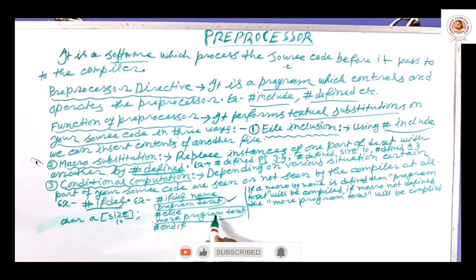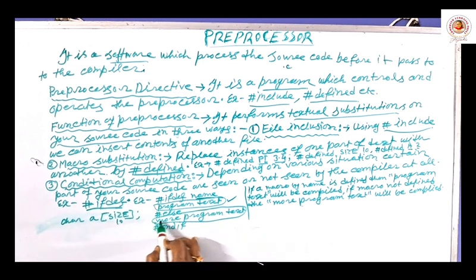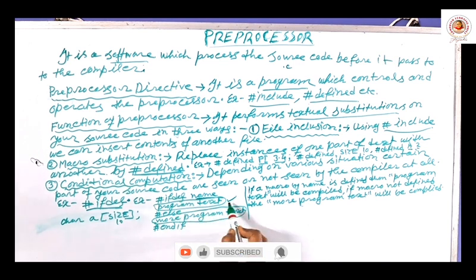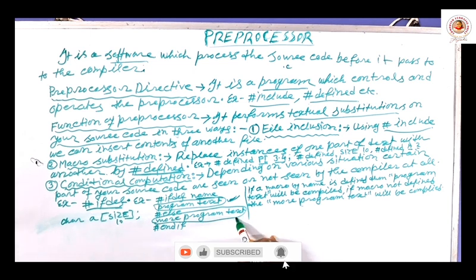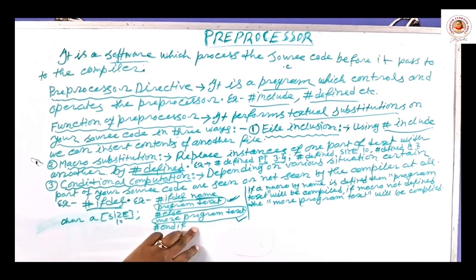Either this or that, not both parts. If the name is defined, then this part will be compiled, not executed, compiled. Else, if this is not defined, then this part will be compiled, not this part. Only one part will be compiled at a time, either this or that. This is done by #ifdef, #else and #endif.